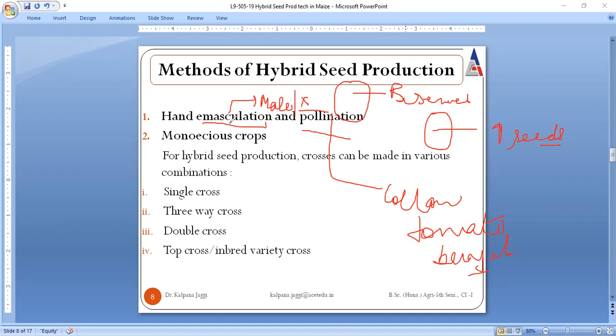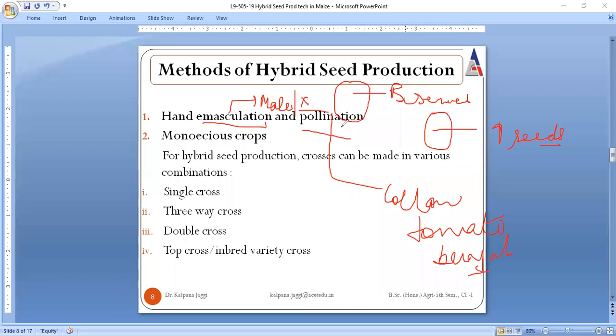But you know, going for the emasculation with the help of a hand is a very tedious process, as I have already explained to you all. And so to avoid this tedious process, emasculation can also be done by dipping the panicles in hot water, by giving the cold treatment, right? Like by treating it with various gametocides, so that it only affects the male part and no more causes any damage in the growth and to the female part, right? This is about hand emasculation and pollination.